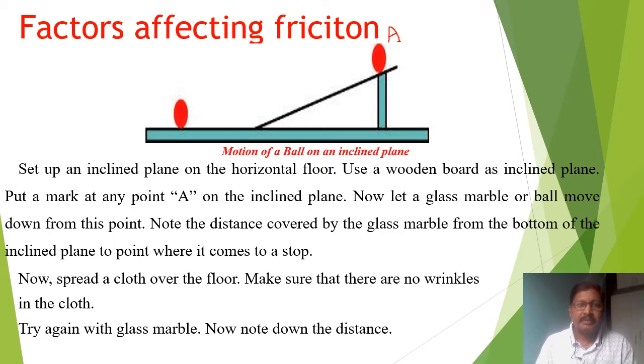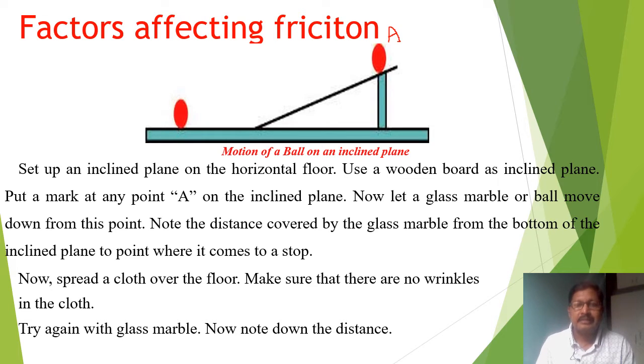To observe the picture, set up an inclined plane on the horizontal floor. Use a wooden board as the inclined plane. Put a mark at any point A on the inclined plane. Now let a glass marble or ball move down from this point.